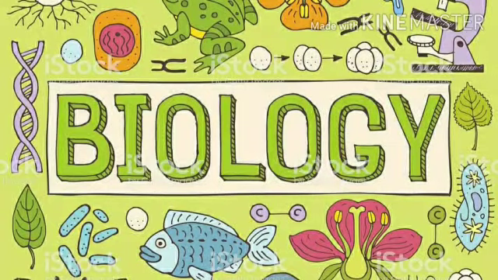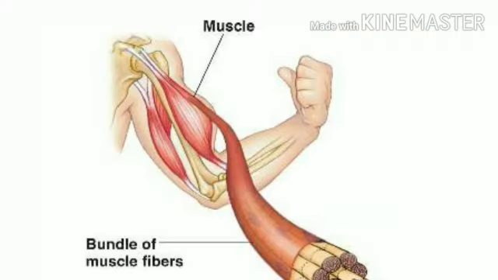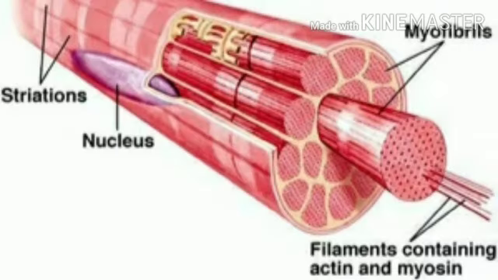Welcome to biology classes. Today we have to start with muscle tissue. If you closely watch a muscle, each muscle is made up of long, cylindrical and parallelly arranged fibers. These fibers are further made up of numerous fine myofibrils. Each fiber is made up of many myofibrils.